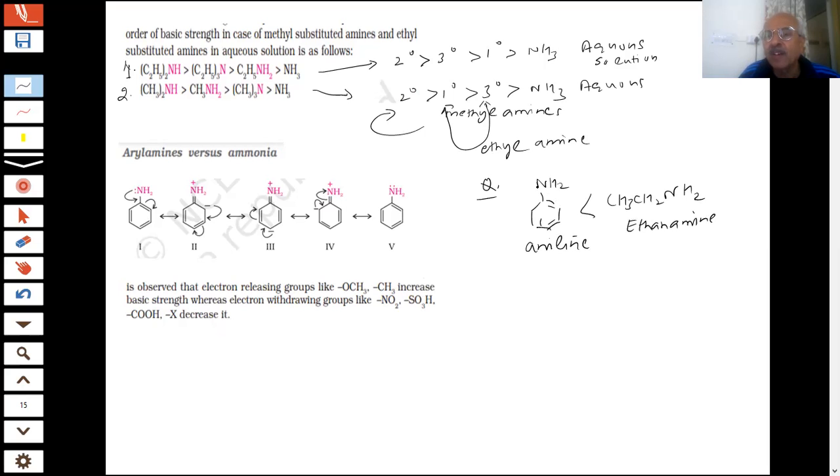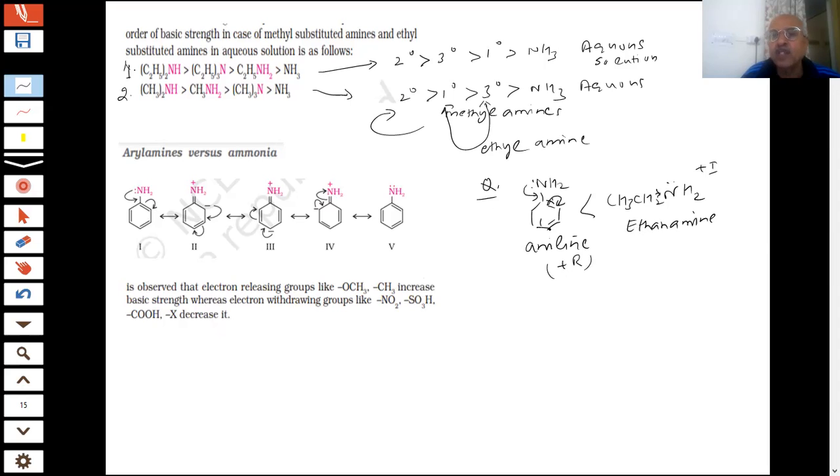The reason is that the lone pair of electrons is withdrawn, as we have shown here, by the benzene ring. Whereas here the lone pair is more available, plus the +I effect is operating, and in aniline it is the +R effect. So aniline is a weaker base than ethanamine. This is a standard and good question for the paper, students.